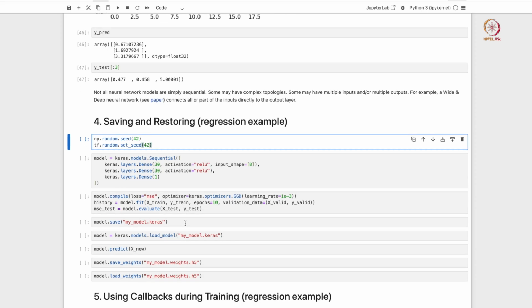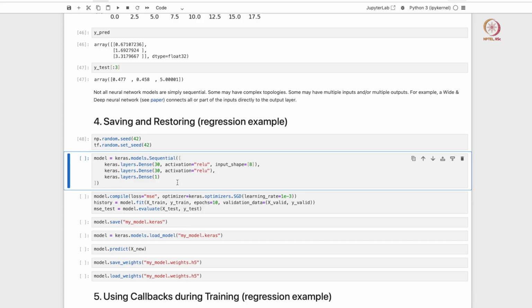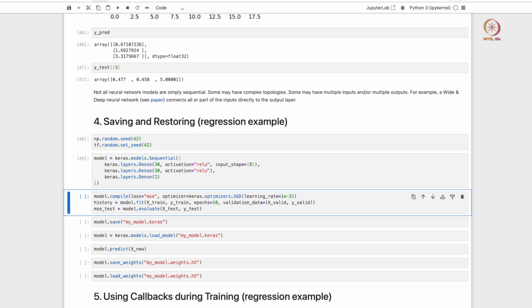So this code block here gives you examples of how to do that with Keras, right. Once again we will declare some random seeds. We are going to stick with our regression example, so the California data set here.